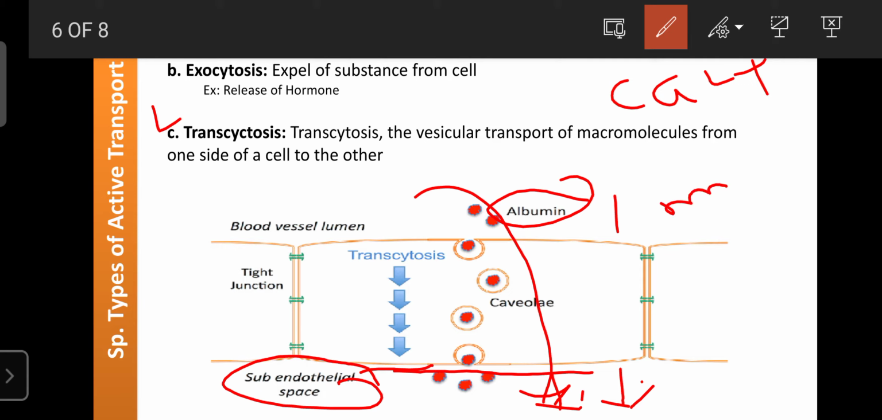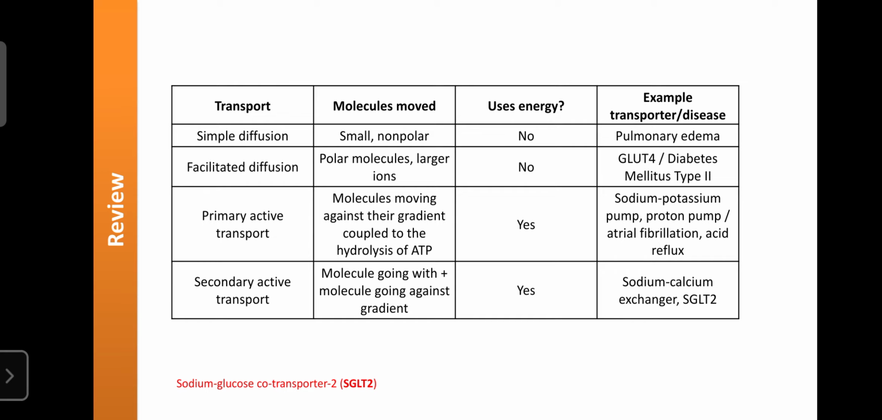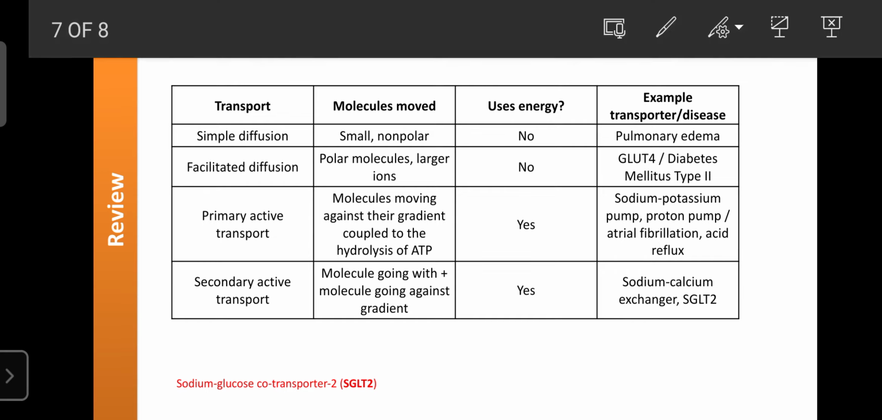Okay, next one is the review regarding the transport mechanism. So already you learned regarding simple diffusion. Simple diffusion is the transport of material from high concentration to low concentration without any energy. That is what is known as the downhill transport mechanism. It is helpful for movement of small molecules.